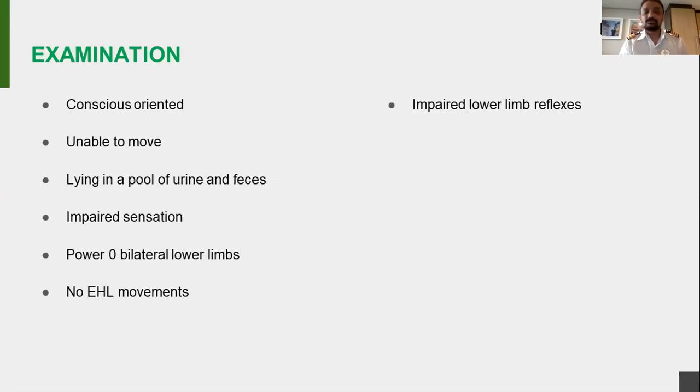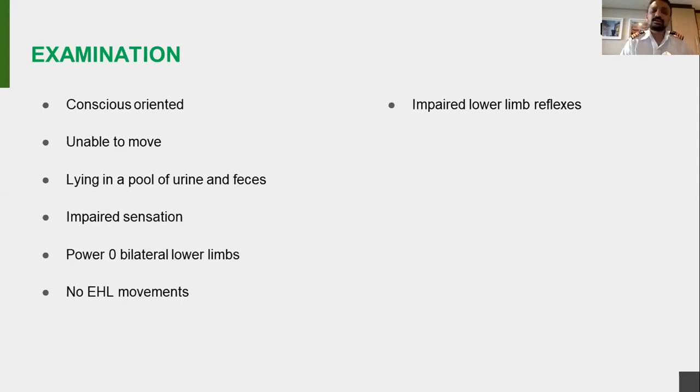When I went there, she was conscious and oriented. She was not moving any of her lower limbs. The upper limbs were okay, and she was lying in a pool of urine and feces, which she had passed suddenly. She had impaired sensation and could not even recognize my touch on her lower limbs. There was no power in her lower limbs, maybe only flickering of movements. I had my key to check her plantar reflexes, and the Babinski was positive. That is what I remember.